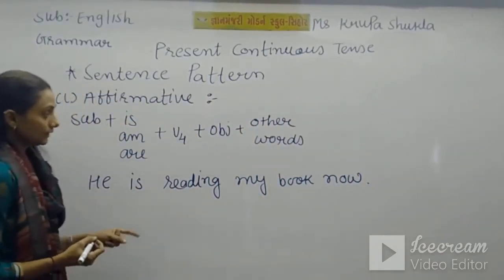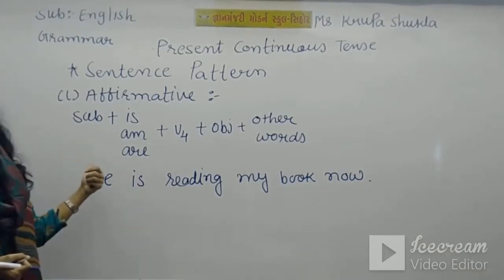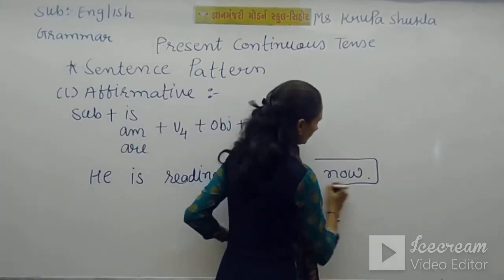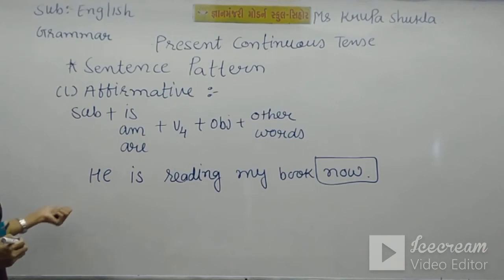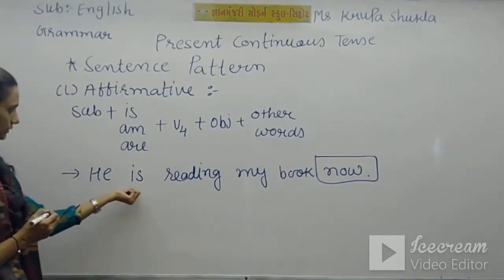This now is considered a keyword of present continuous tense. This shows the continuity of the action which is going on at the time of speaking. So here we have he, that's why we chose is.